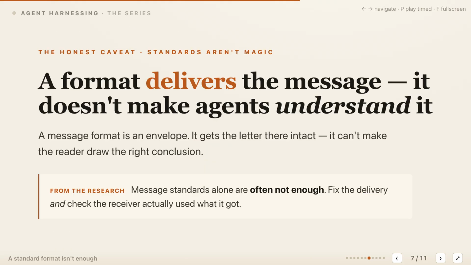A standard format helps, but it solves only the transport side of coordination. Think of the protocol as an envelope that identifies the sender, preserves expected fields, and delivers the message in a known shape. The envelope cannot make its receiver draw the right conclusion from the contents. That is the distinction between transport and synthesis. Standardize transport so messages remain inspectable and interoperable, then verify synthesis as a separate system behavior. Check whether the receiving agent incorporated the evidence, respected the constraints, and updated its plan accordingly. A perfectly formed message can still produce a badly coordinated system.